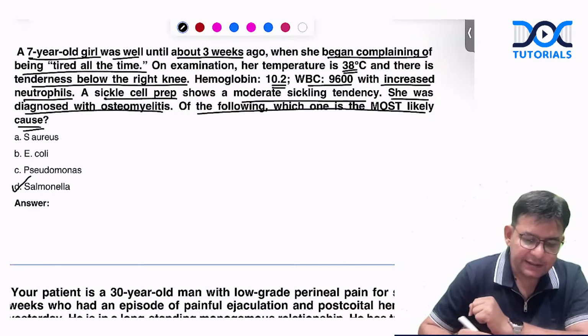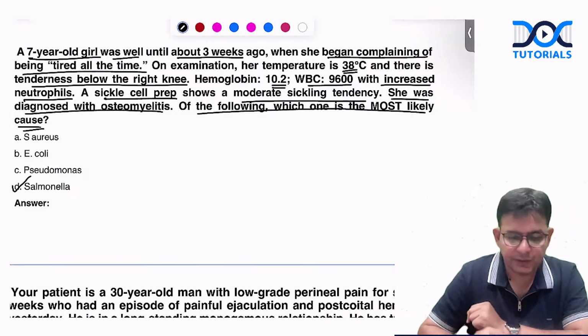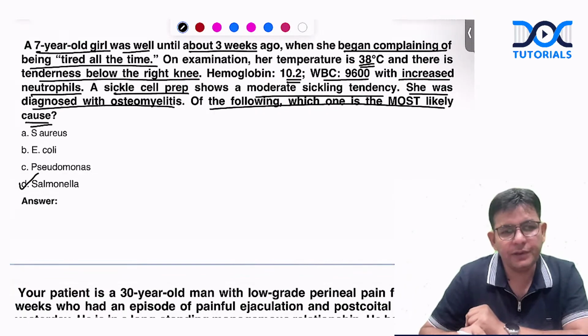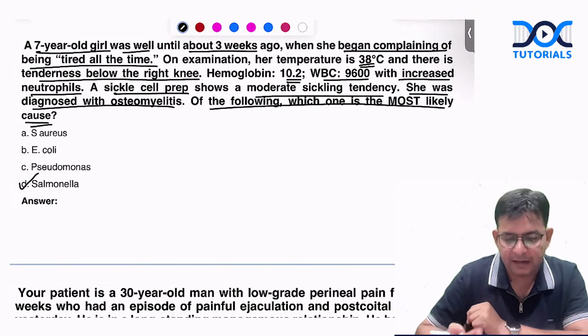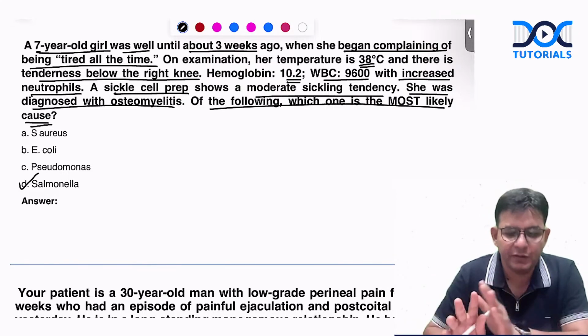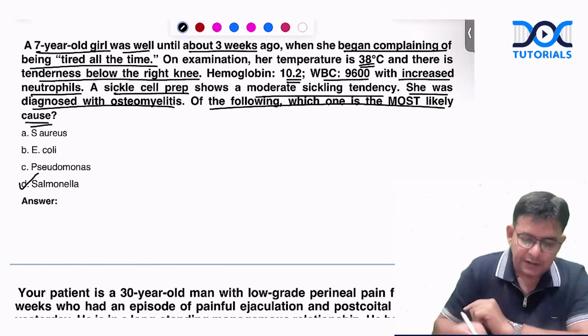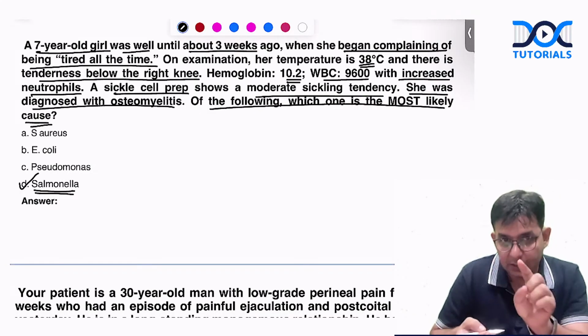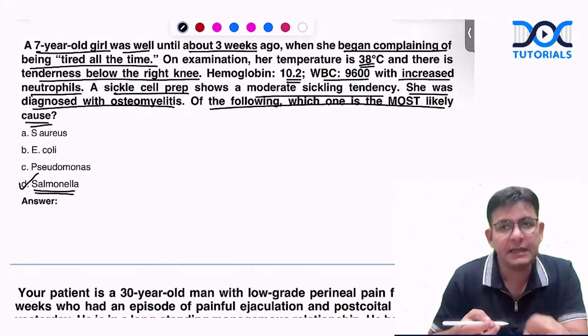Obviously, you are right. Salmonella. Okay, Salmonella. Salman is having sickle cell anemia and developed this osteomyelitis. Okay, just for the remembrance sake, if you're a fan, don't be offended. Remember like this, that Salmonella is the most common cause of osteomyelitis in sickle cell anemic ones.